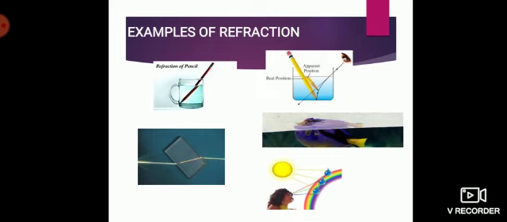Okay, these are a few examples of refraction. This concept will be even clearer as we go ahead with the chapter. Hopefully these examples are clear to you. So refraction is the phenomenon of bending of light rays when it travels from one medium to another, and examples are like rainbow formation, your aquarium, a pencil which is kept in a glass of water. All these are a few examples wherein you see the phenomenon of refraction. Is that clear?